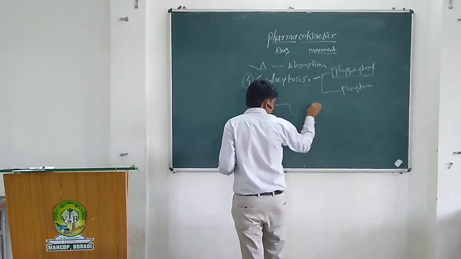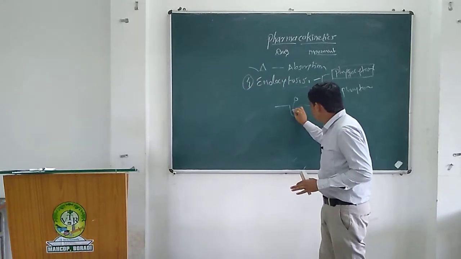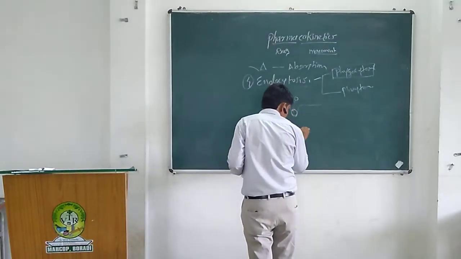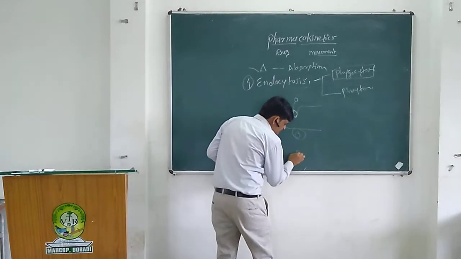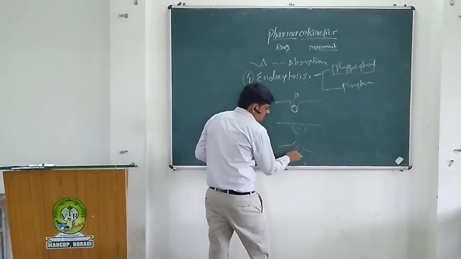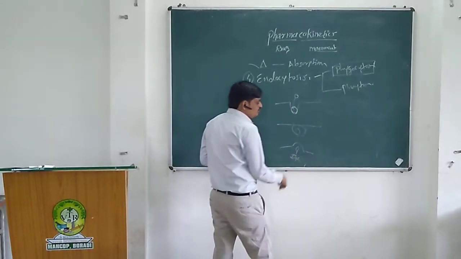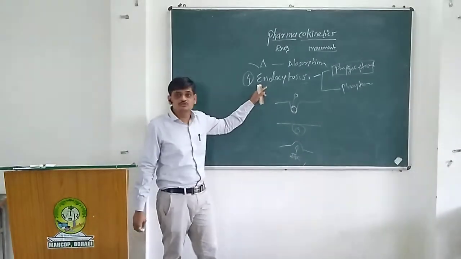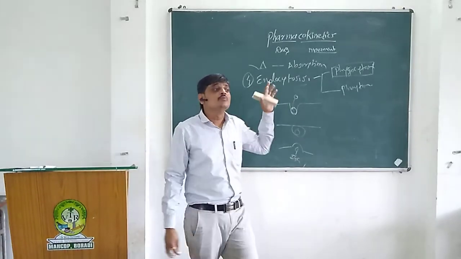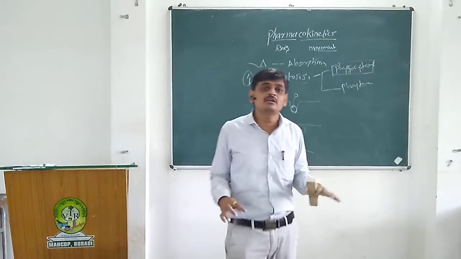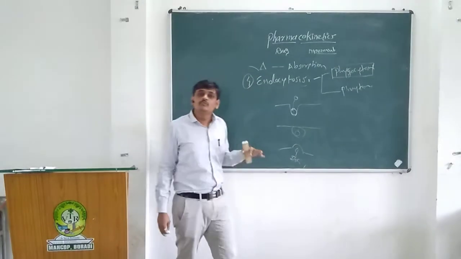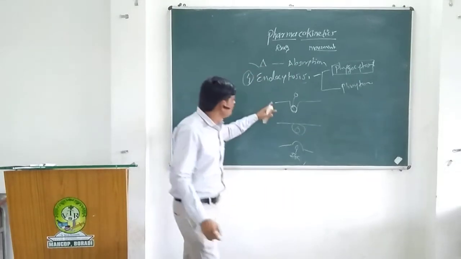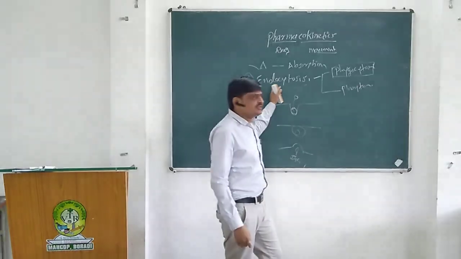Suppose there are drug molecules, then the drug molecules are engulfed by the cell, and the cell then releases the drug inside the cell, that is, into the intracellular fluids. So engulfment of the drug molecule by the cell is called endocytosis. The endocytosis process is useful for bulk drugs, those drugs that cannot cross the membranes or have a larger molecular size. This type of drug is absorbed by endocytosis.